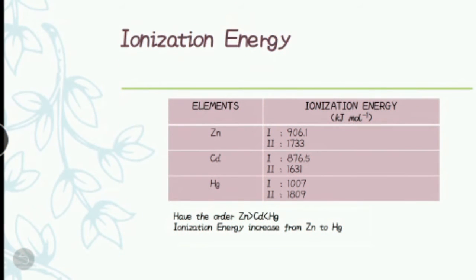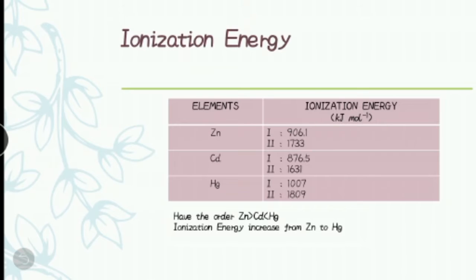Next is the ionization energy. Ionization energy is the energy needed to release one electron in a gaseous state. From the table, we can see that the ionization energy of zinc are 906.1 and 1733. The ionization energy of cadmium are 876.5 and 1631.